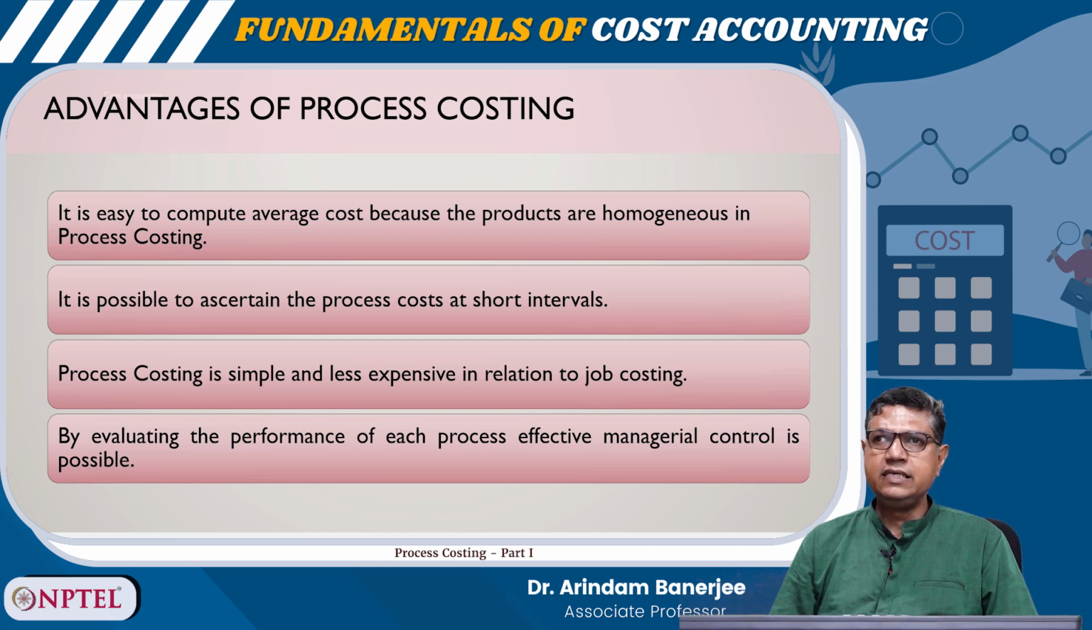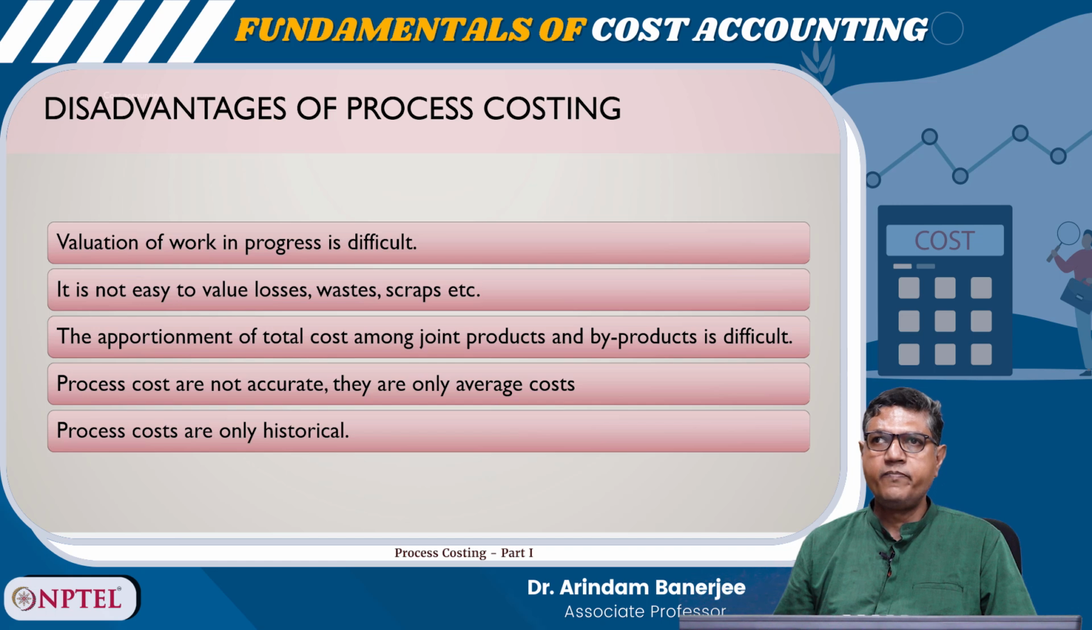So, there are a few advantages of process costing. First, it is easy to compute average cost because the products are homogeneous in process costing. It is possible to ascertain the process costs in short intervals. Process costing is simple and less expensive in relation to job costing. By evaluating the performance of each process, effective managerial control is possible.